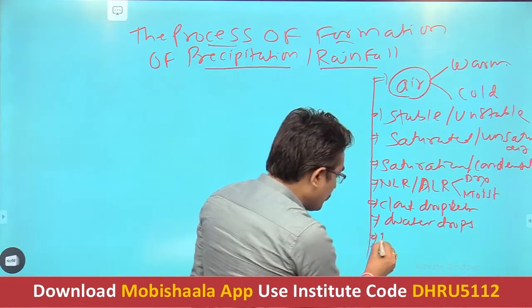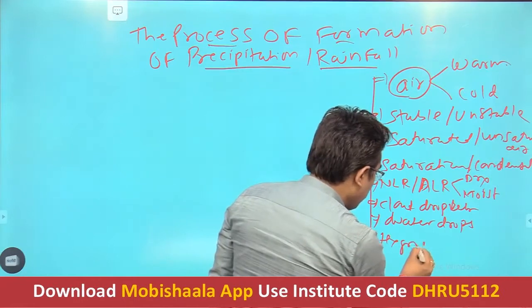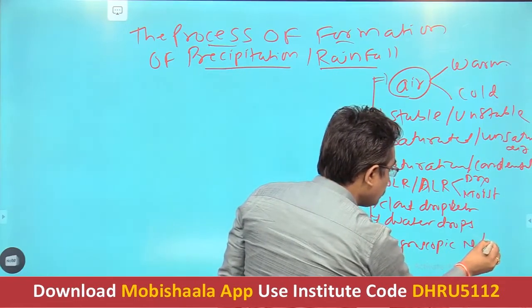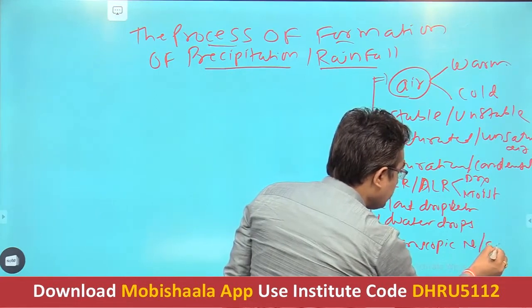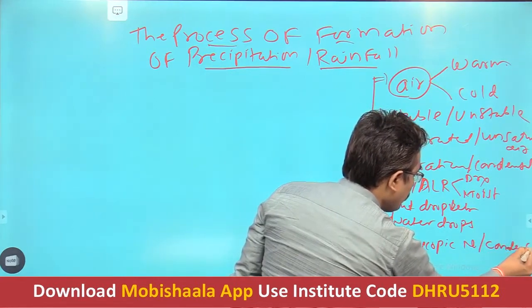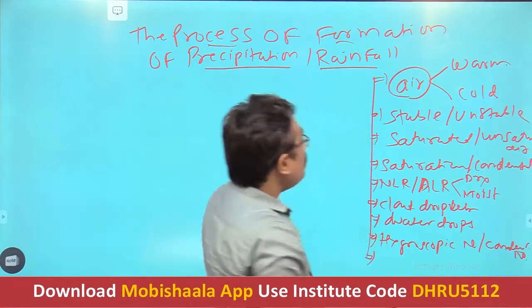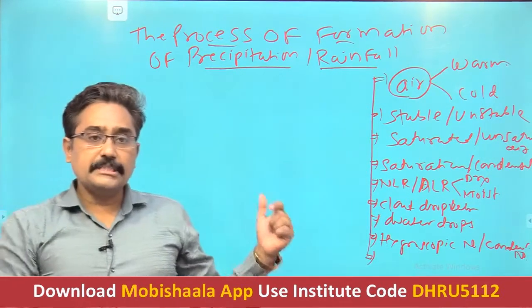Then hygroscopic nuclei, which are also called condensation nuclei. So these are the basic terms that we need to understand first.